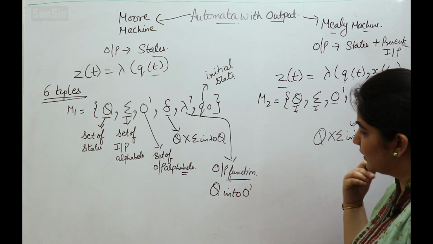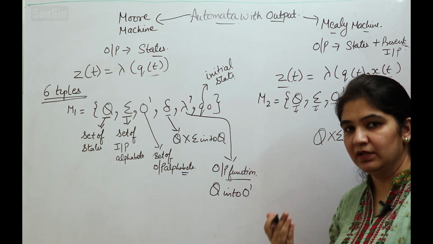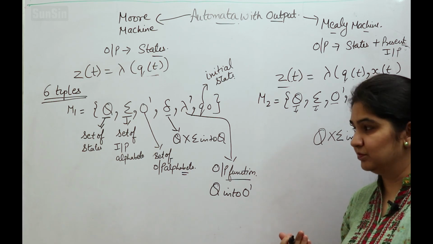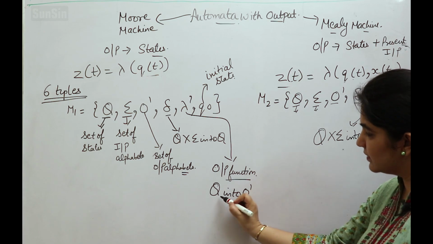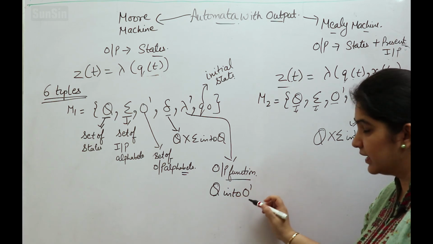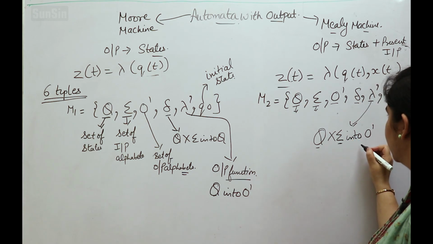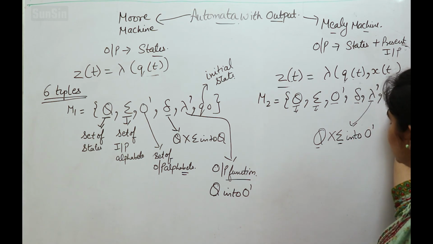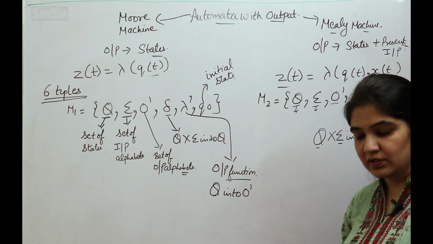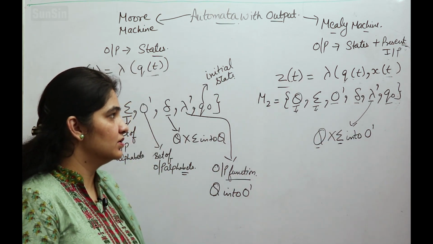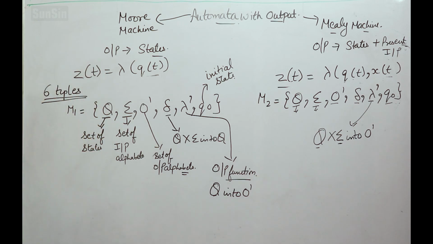Clear? I hope that now you can easily write it by knowing how the machine works or how we can predict the output. So it is very easy. In this case, state and the input alphabet into O dash. Clear? Next comes the Q naught. It will be the initial state.